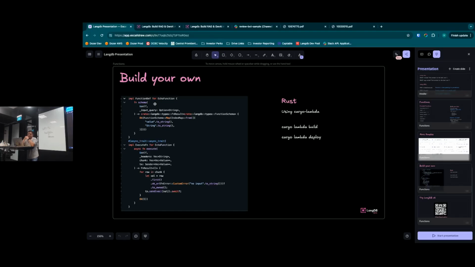So here we have a Rust example. LangDB is built in Rust, but we would be soon making this available in Python as well. The interface will remain the same. It's basically APIs and it's JSON data being exchanged, right?